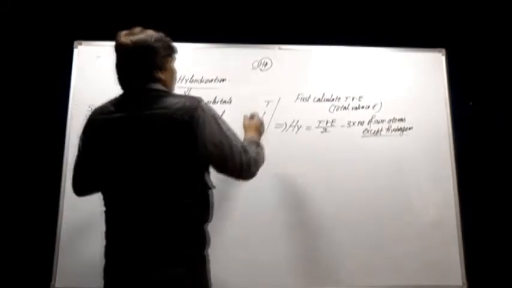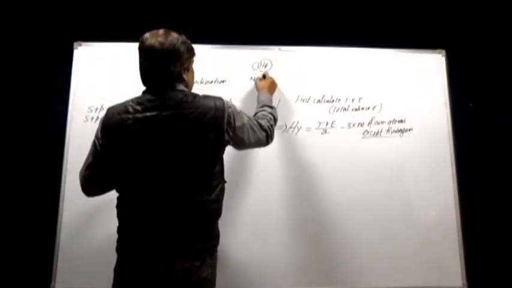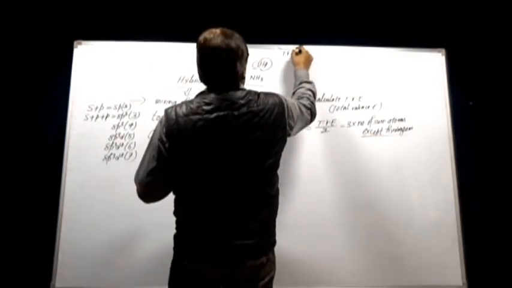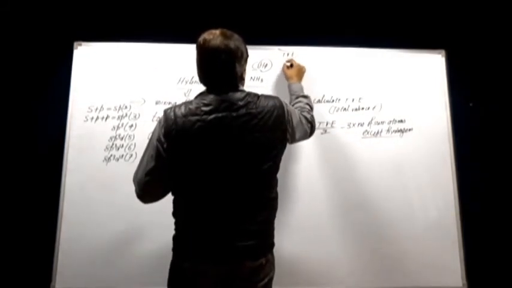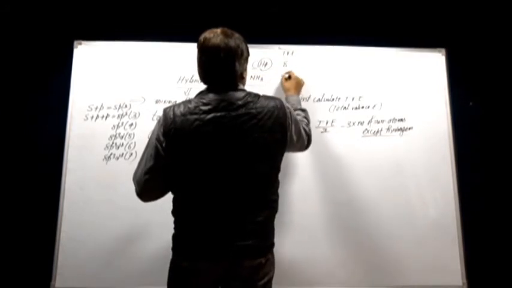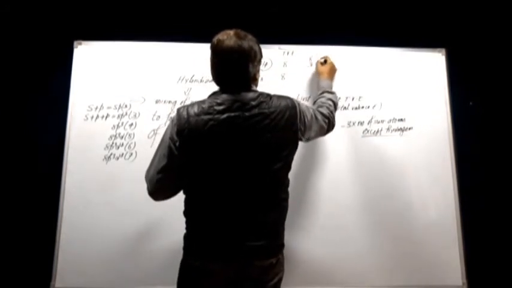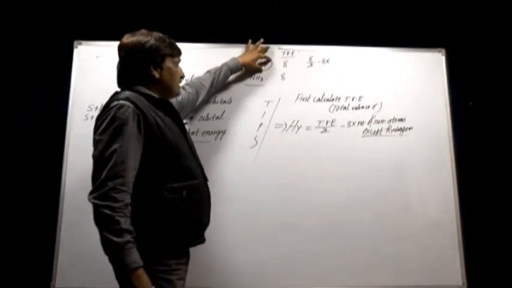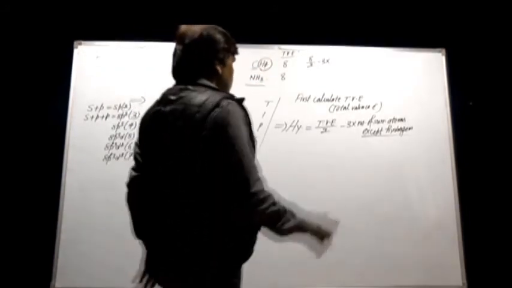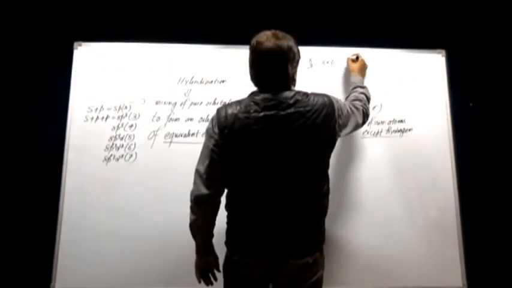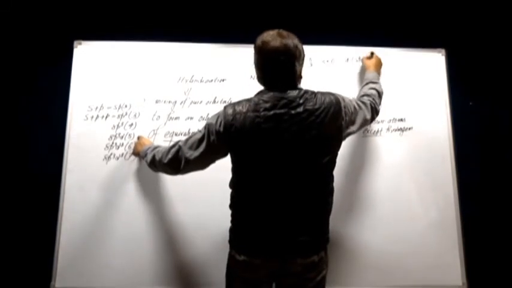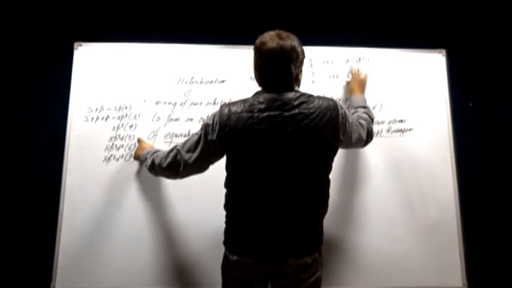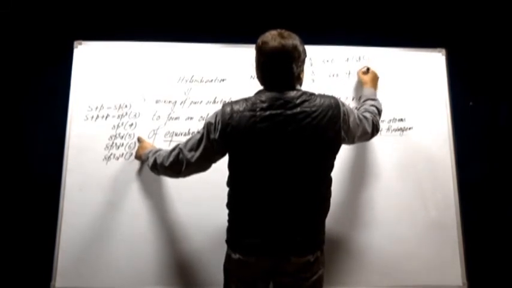So for example, in CH4, if you want to calculate the hybridization, what is the total valence electron in CH4? 1 carbon 4, 4 hydrogen 4, that is 8. So hybridization is equal to 8 by 2 minus 3 into the number of surrounding atoms except hydrogen. The number of such atoms is equal to 0, because only hydrogen atoms are concerned, so it is equal to 4. 4 means sp3.